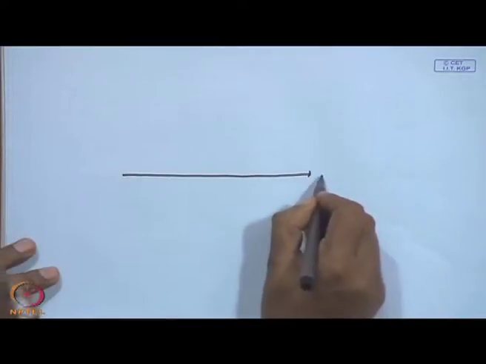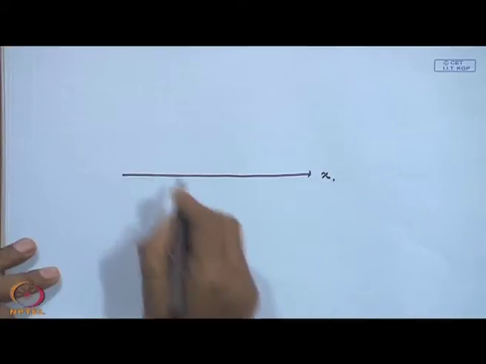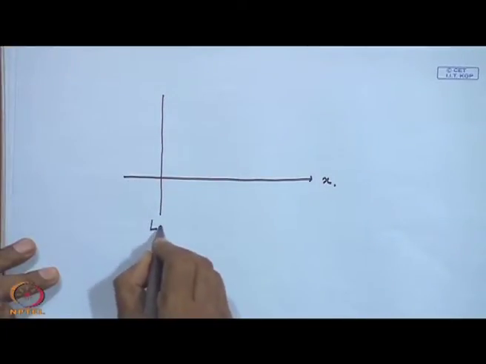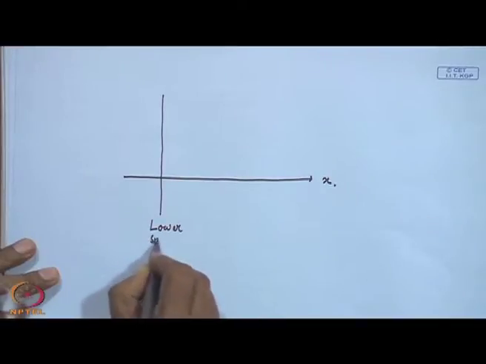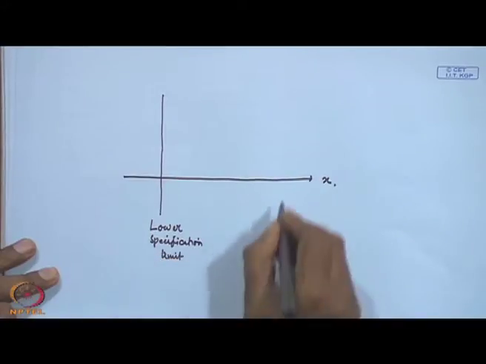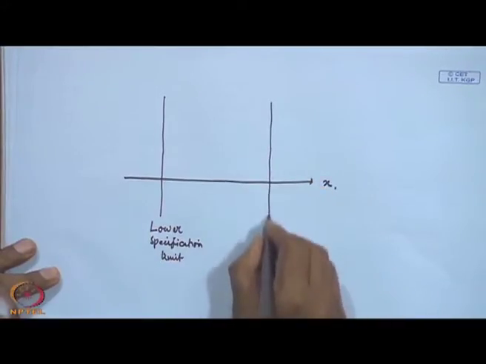Now, what will happen if the customer is not interested in this wide range? For example, suppose this is my quality characteristic x, and this one is the lower specification limit, I am giving you the physical interpretation, and suppose this is your upper specification limit.